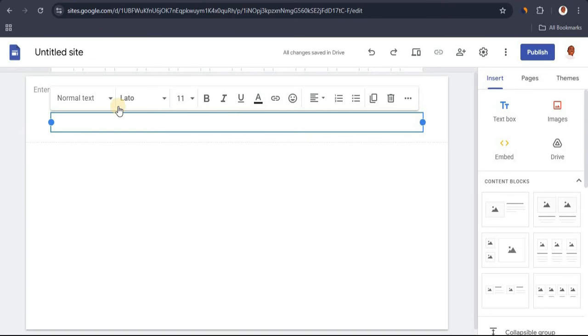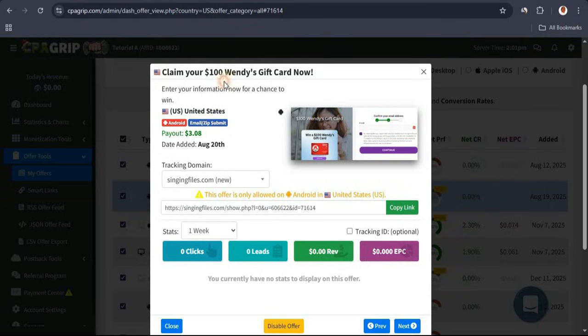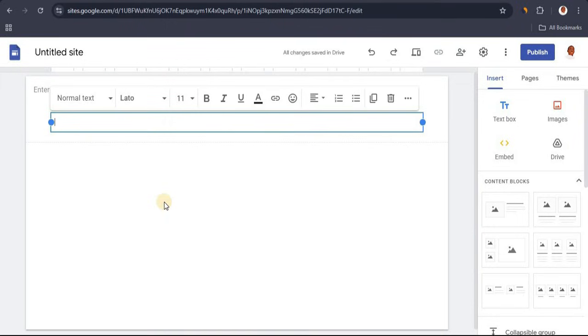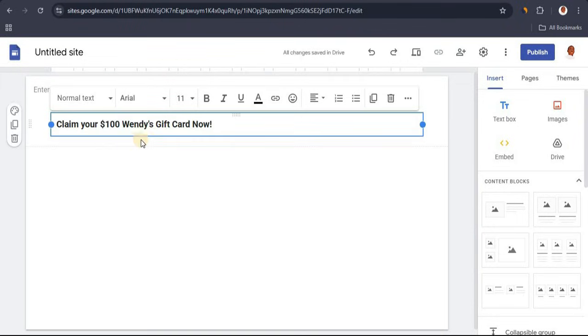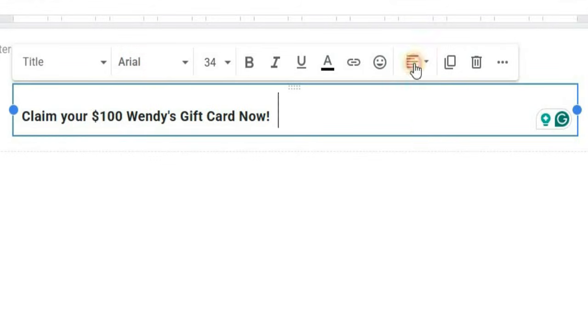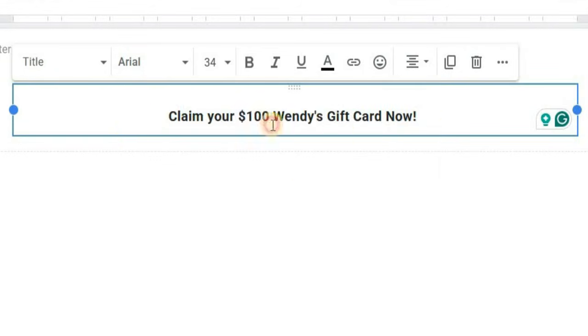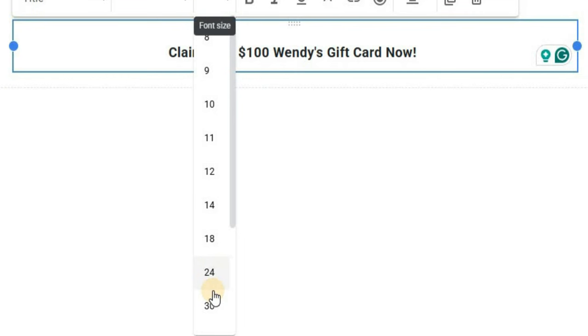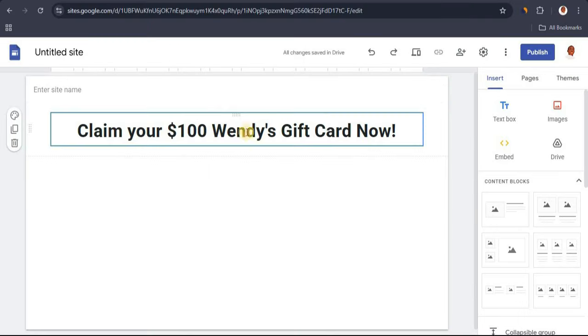So head back to CPA Grip and copy the title of this offer. I'm going to do that real quick, and paste that in here. Once you have your text here, you want to click on this drop down arrow and set this on title, and center this right here. Highlight everything and make this bigger. I'm going to put this on something like 30. So just like that, we have our title.